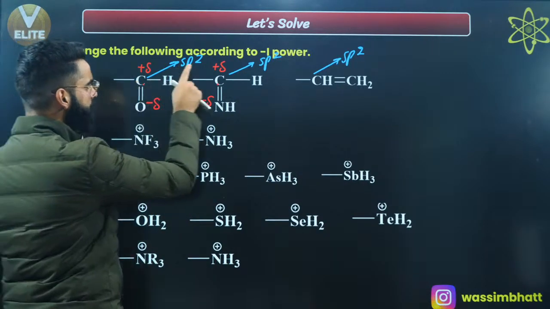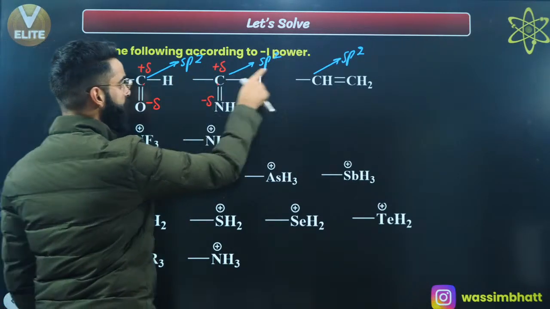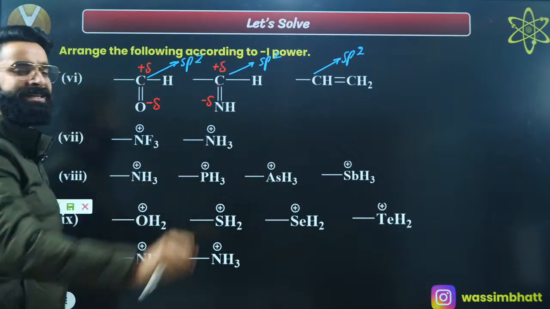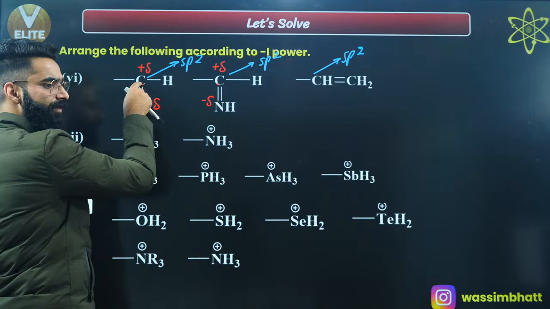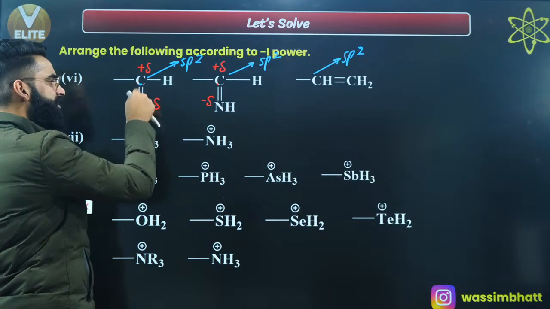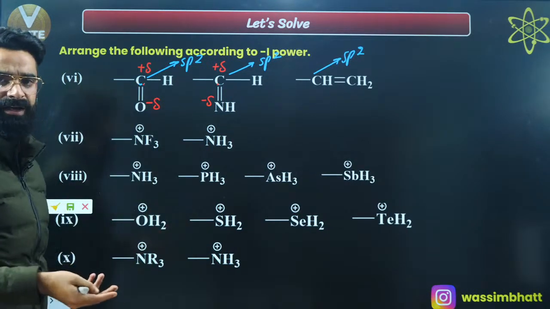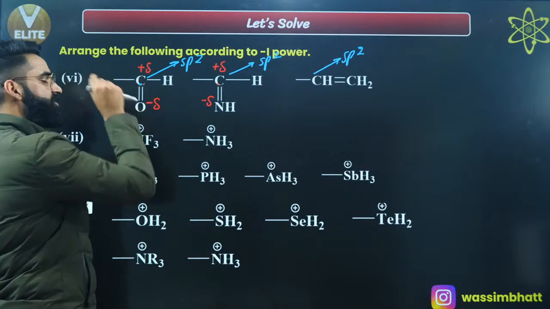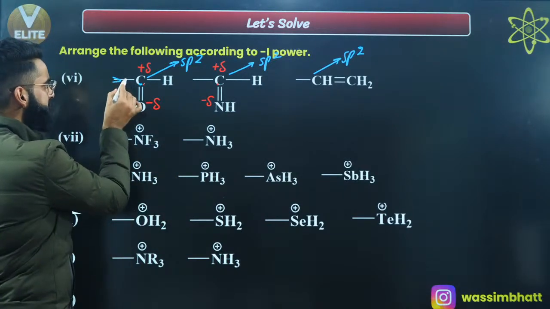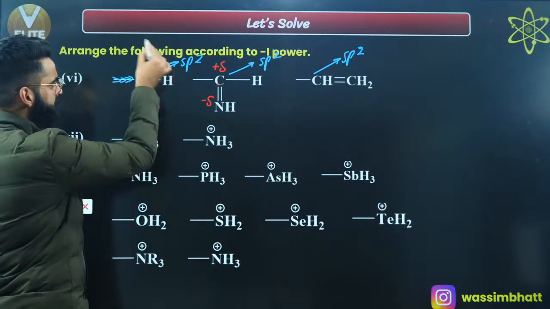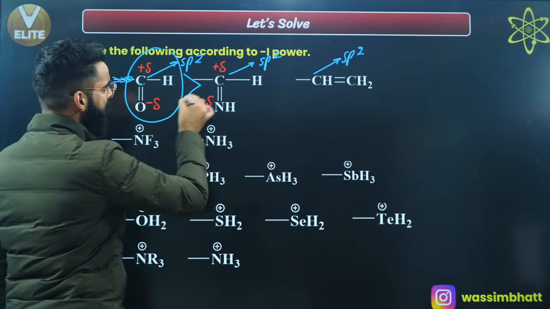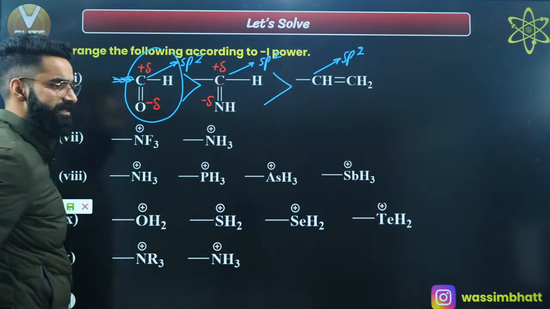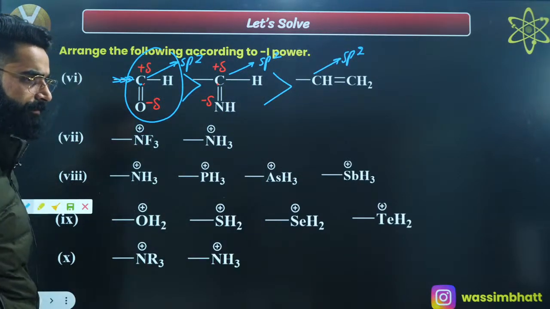Apart from sp2, this is having positive charge, this does not have any charge. Where is the intensity of positive charge more? Can I say intensity of positive charge is more here, right? Because this carbon is attached with more electronegative element, right? Wherever intensity of positive charge on carbon will be more, then only I'll say this group will be having more tendency to drag the sigma electron density towards itself, due to which this is going to be the minus I power, right? This is going to be the order of minus I power, as simple as that. Yeah?